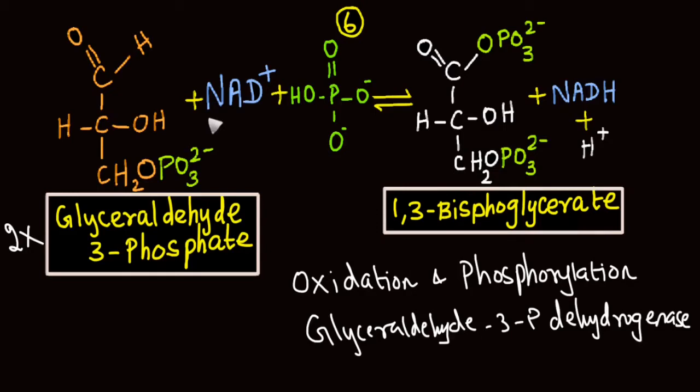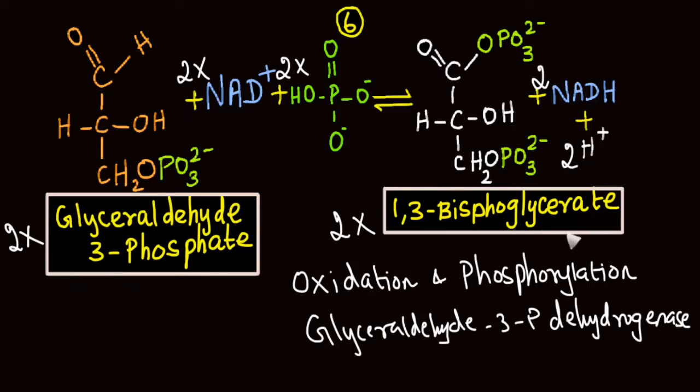Whatever we have seen so far is for only a single molecule of glyceraldehyde 3-phosphate, but actually two molecules participate in the 6th step, so everything should be multiplied by 2. So at the end of the 6th step, there is formation of two molecules of 1,3-bisphosphoglycerate and two molecules of reduced NAD. During this reaction, two protons are let into the solution.